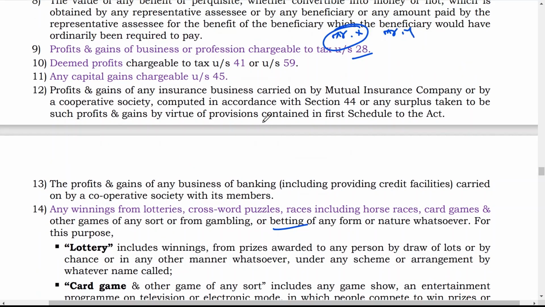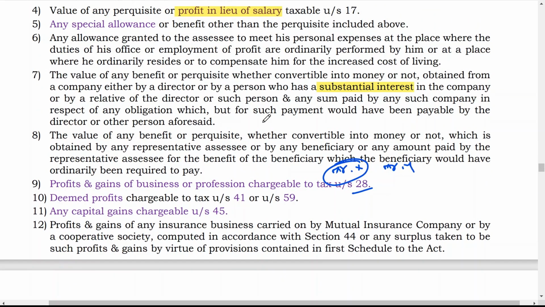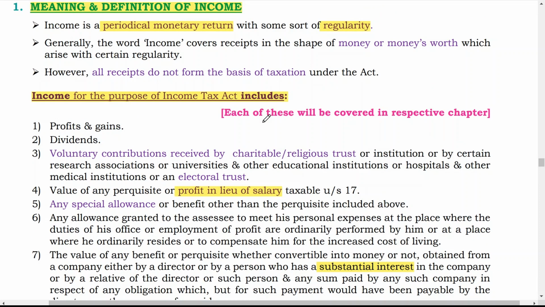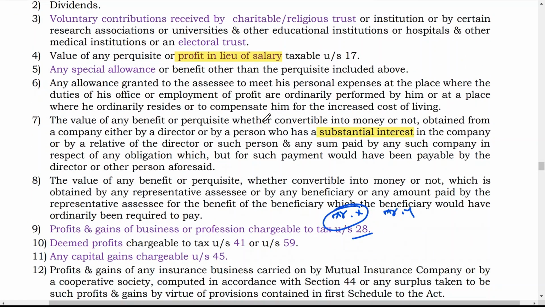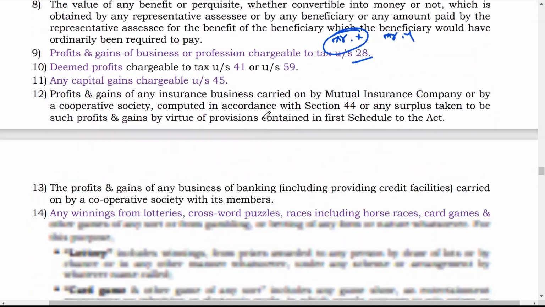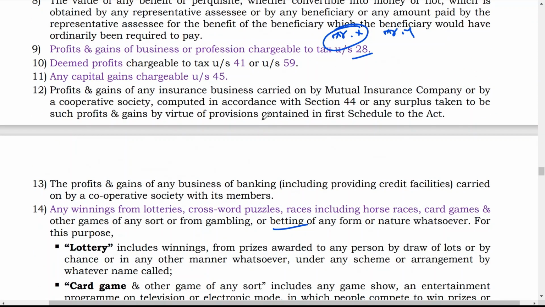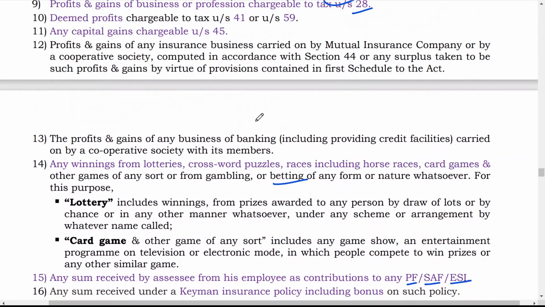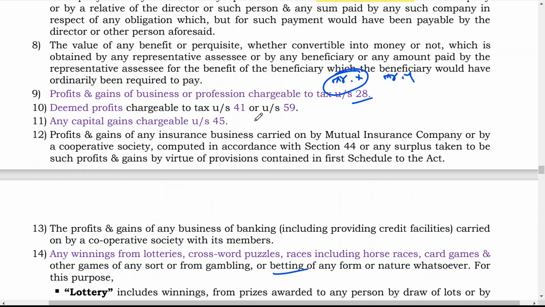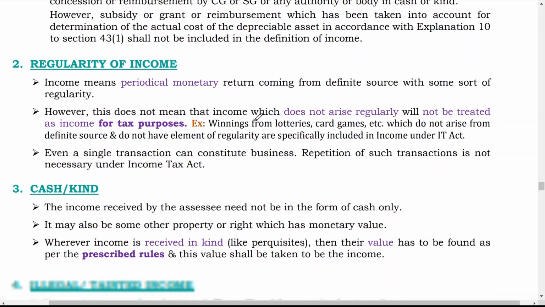Small questions can be asked, or one 5-mark question can be asked from it. Now, in that, explain the meaning of income under Section 2(24), and from that you have to write down certain points, 10 to 12 points. If it is asked for 5 marks, write down all the points covered here and you will get full marks for the same. If you have any doubt on this point, you can write in the comment box.